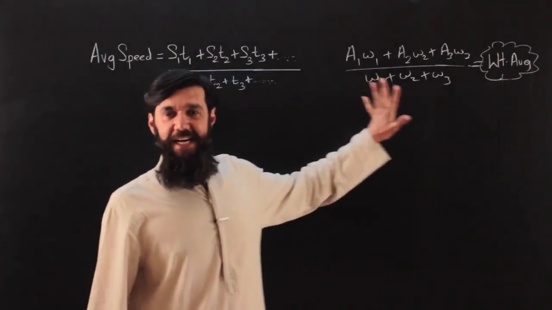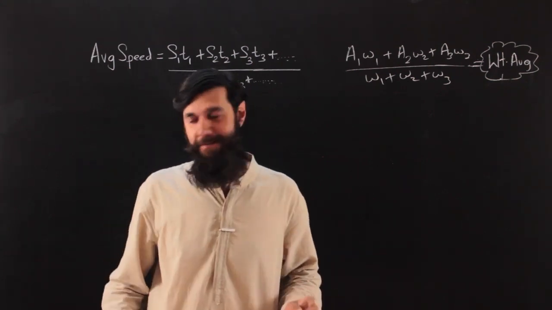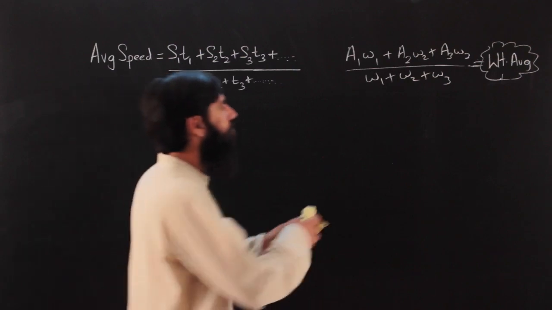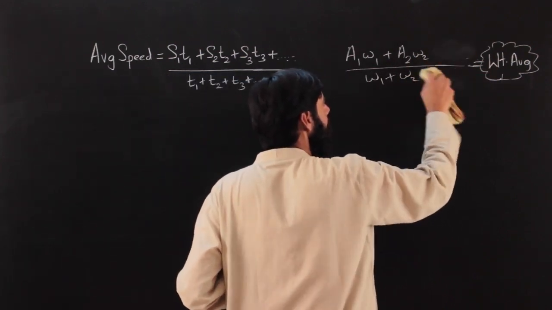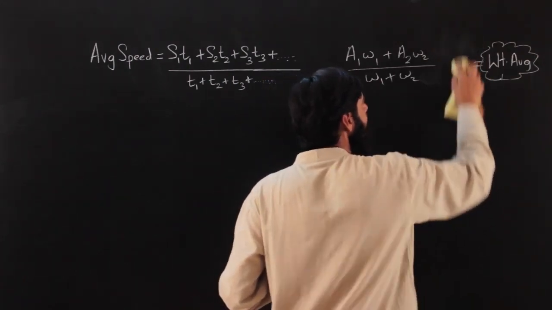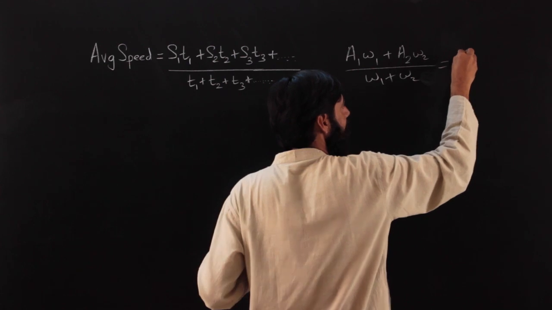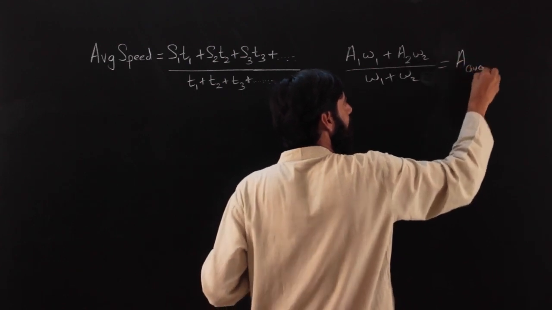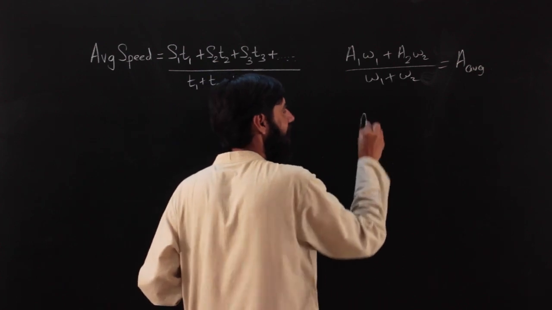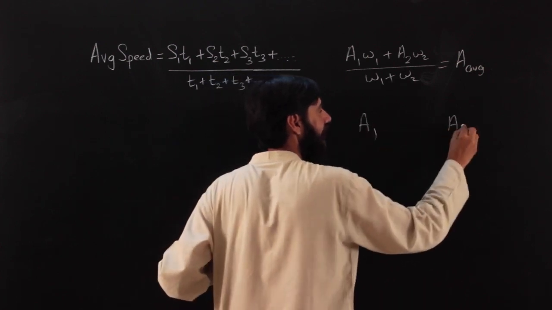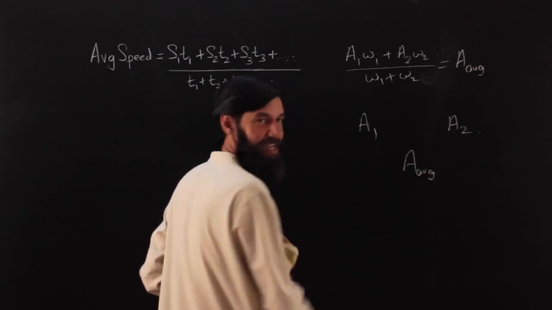If weighted average is there in the picture, then allegation cannot be far behind, right? So if there were only two quantities, two parts, this format can be rearranged into allegation as A1 is the first part, A2 the second part, and the weighted average of the two parts taken together.